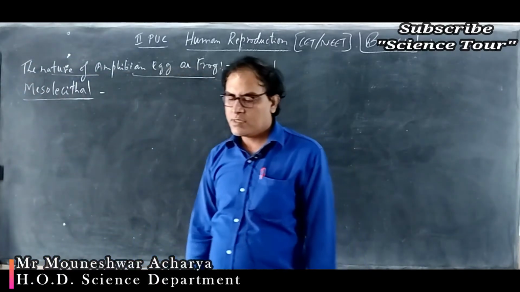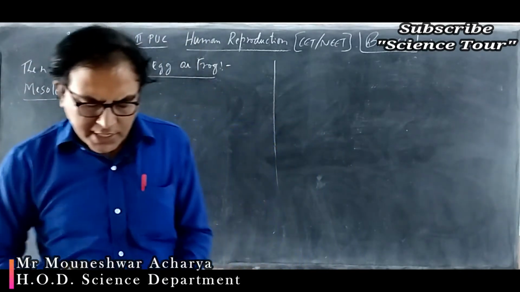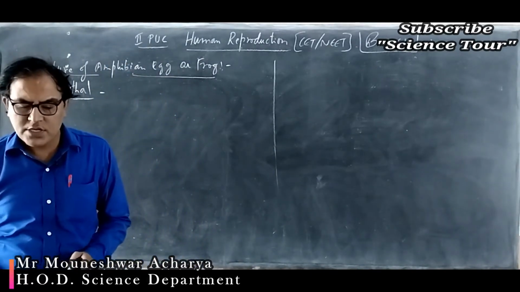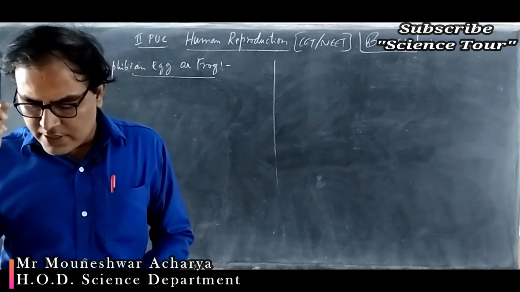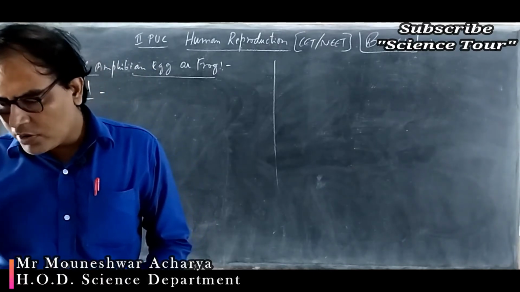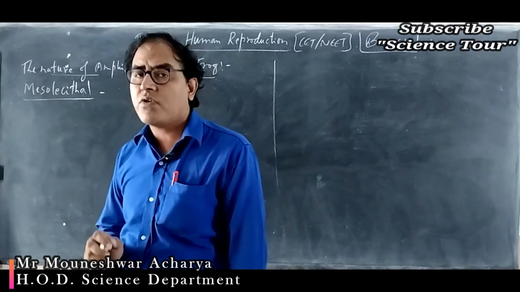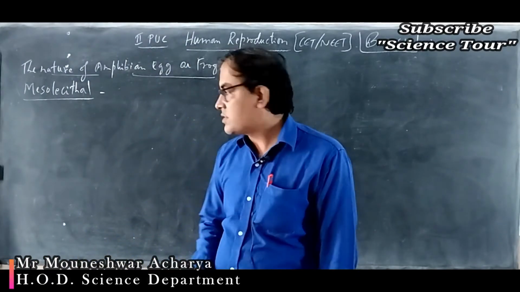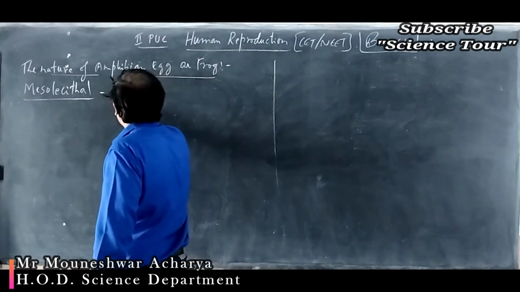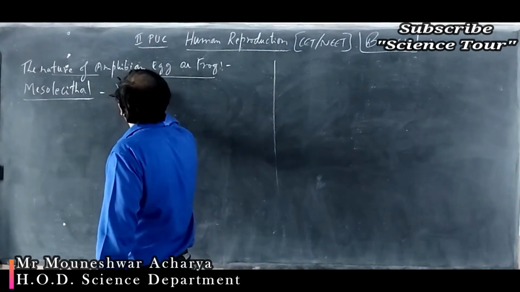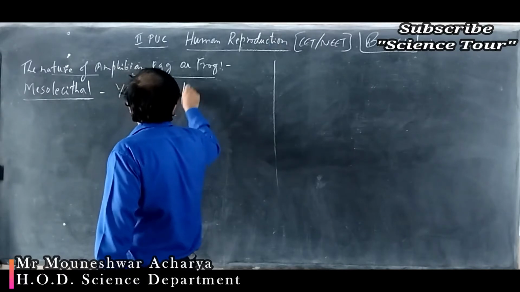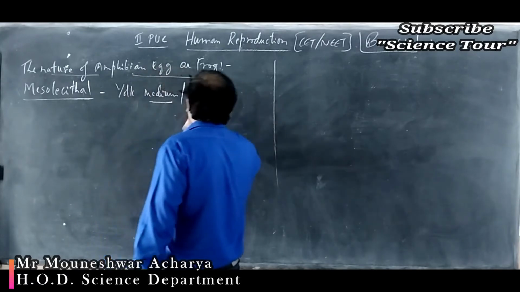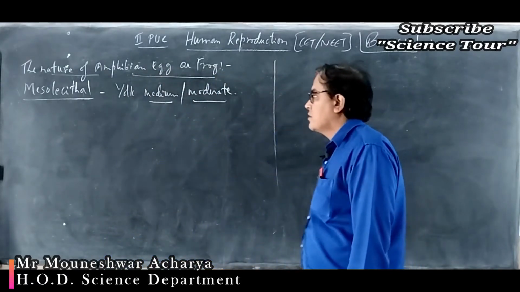Meso means moderate amount, lecital refers to the yolk, a nutritive substance. So, the amount of yolk present in the egg of a frog or amphibian is medium or moderate. So the egg is called the mesolecital egg.